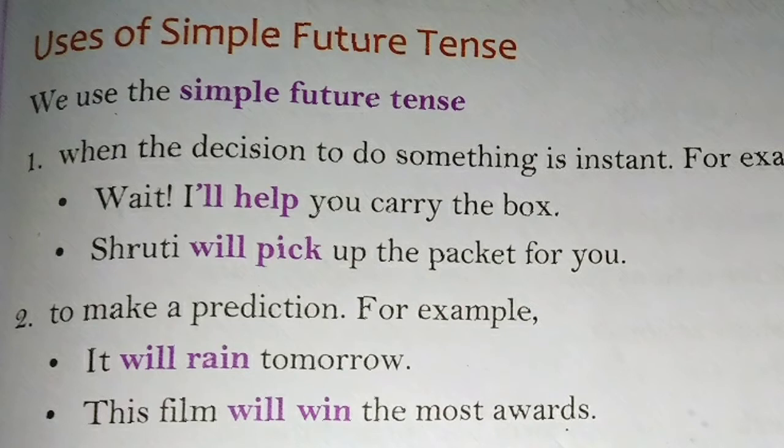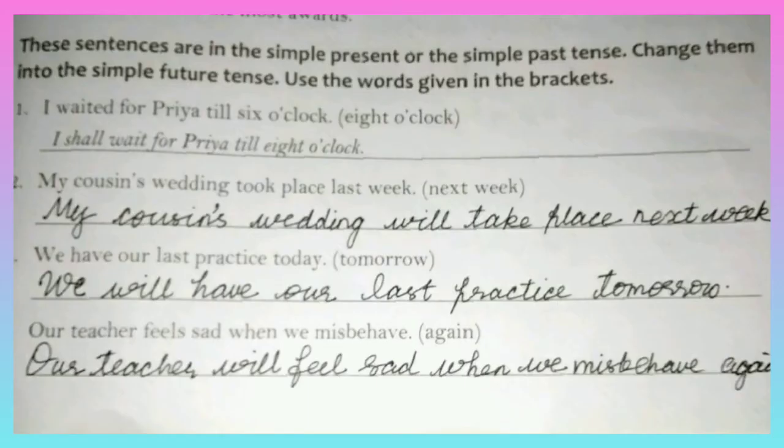We also use will to make a prediction. For example, it will rain tomorrow. This film will win the most awards. The words tomorrow, this evening, next week are some of the words used in the simple future tense.